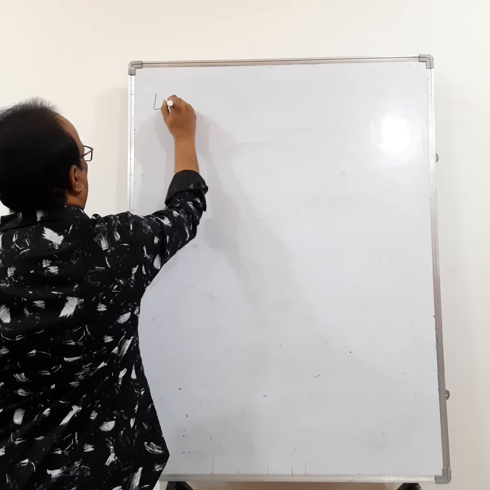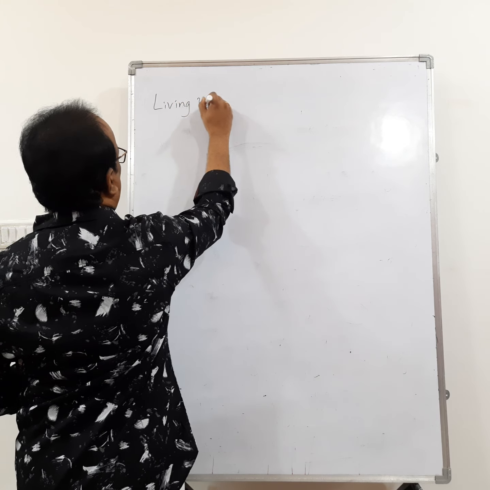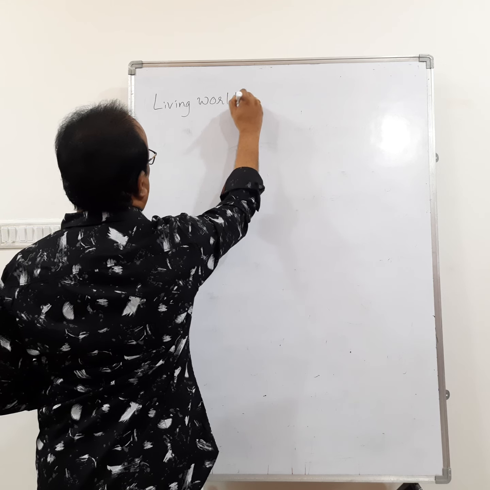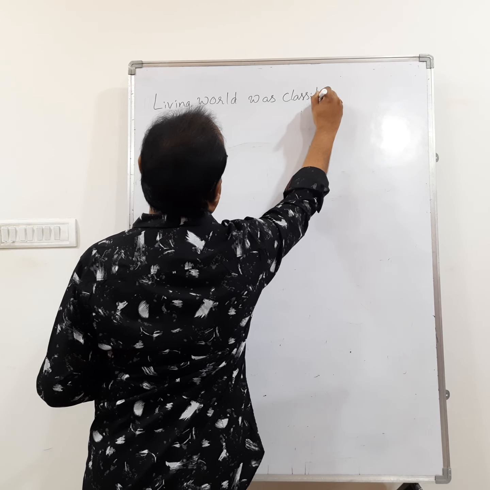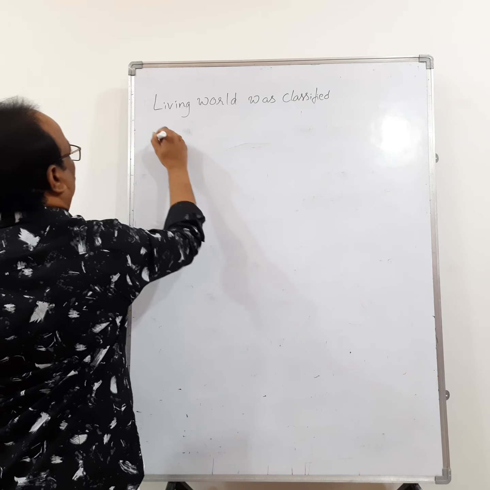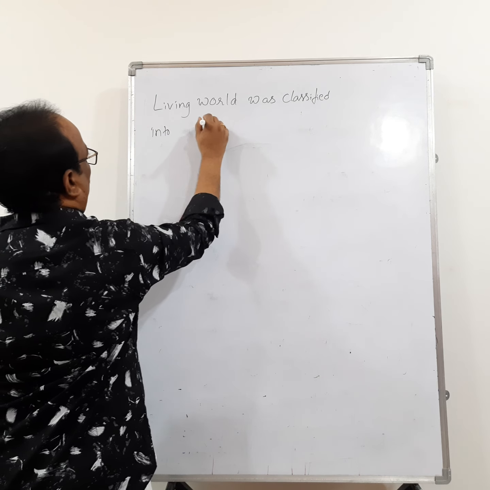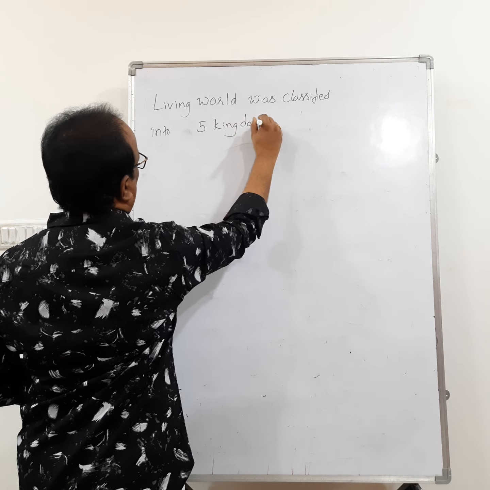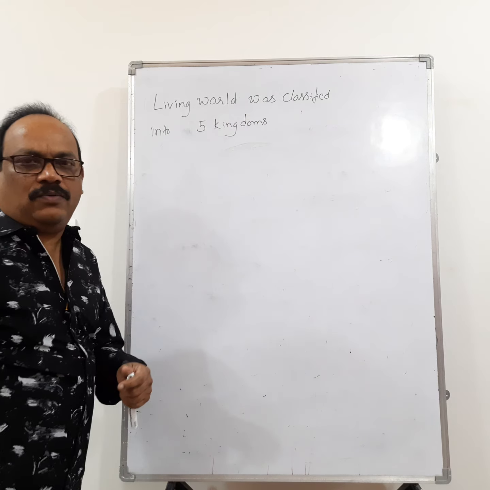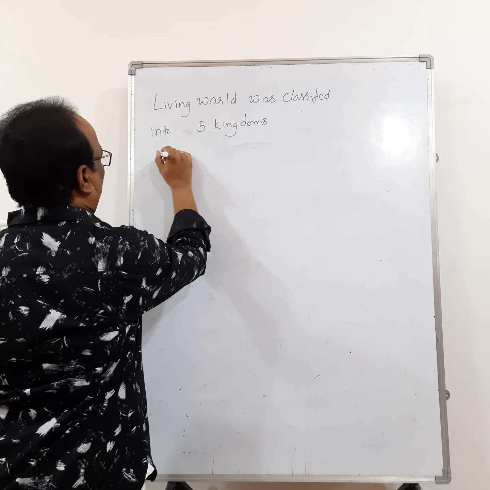The living world is classified into 5 kingdoms. So what are they?